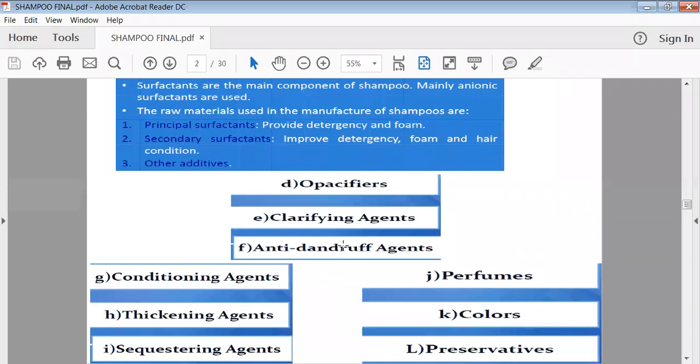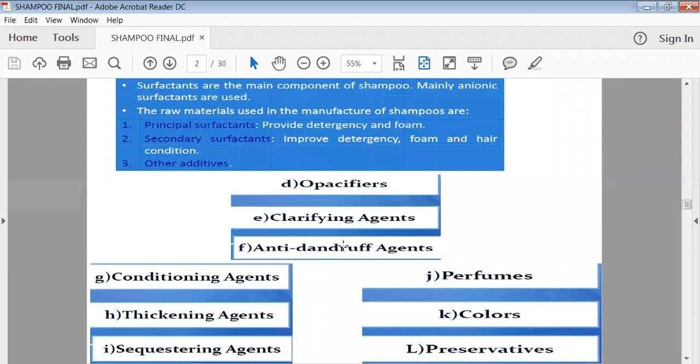Then thickening agents we add. Thickening agents are nothing but, we can say, viscosity enhancers. Then sequestering agents are there. What are the sequestering agents? Generally, when you are using tap water or water containing a high concentration of solids, or the TDS is very high, in that case, the soluble metals in your water may sometimes deposit on the hair shaft, and it may give a dull or dry effect on your hair.